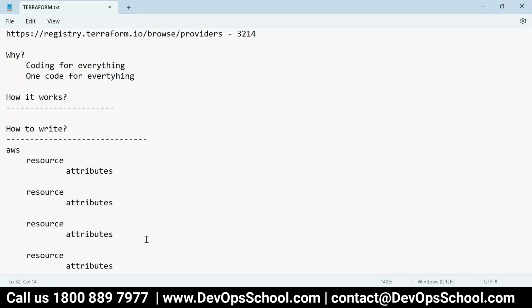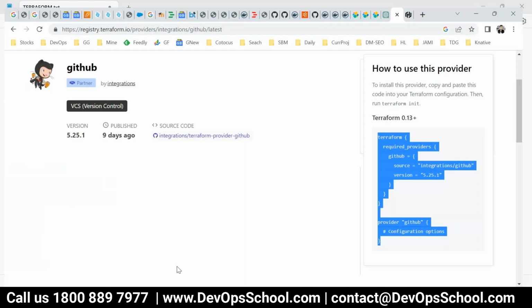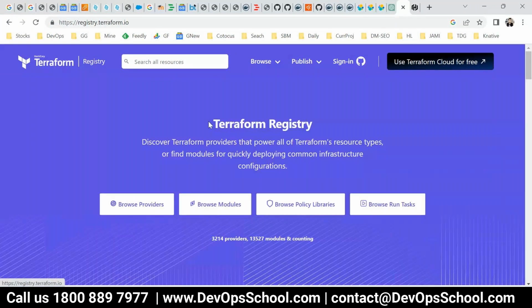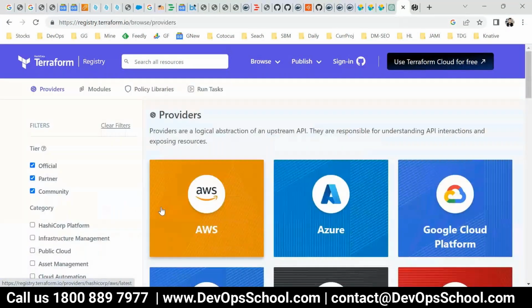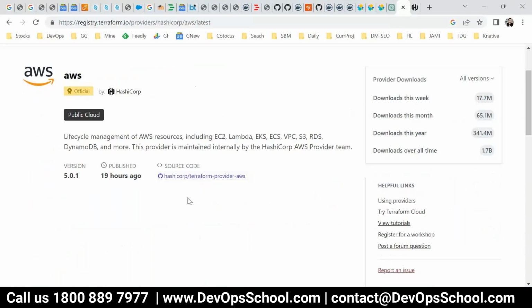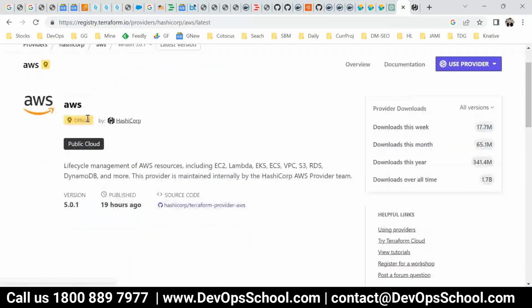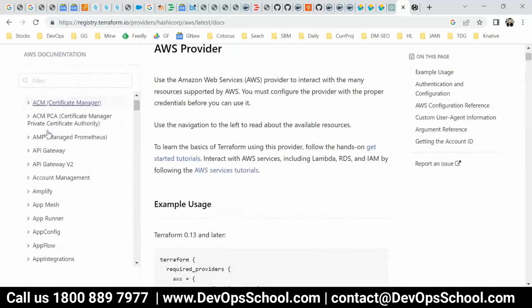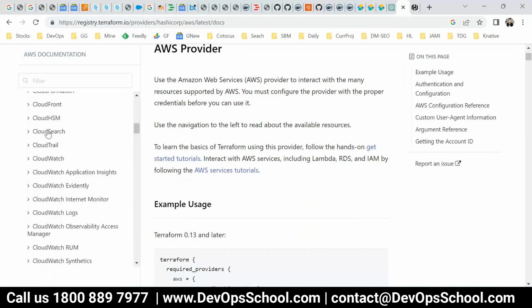So how do you go? How do you know all this stuff? I'll ask the provider only. Hey provider, tell me your resources. So here you have the provider, AWS, and I'm asking, hey, how many resources do you have? Click on the documentation and you see on the left side, these are the categories of resources actually. Go to AWS first.